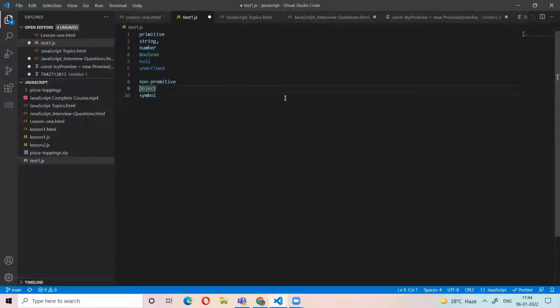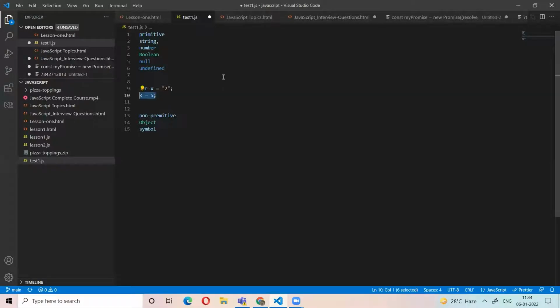Primitive data types are immutable. That means we cannot change the value. Let me explain with an example. Say x equals a string. We cannot alter the value; we can only replace the existing value, but we cannot add any new value to it. That's why primitive data types are immutable. We cannot change the value.